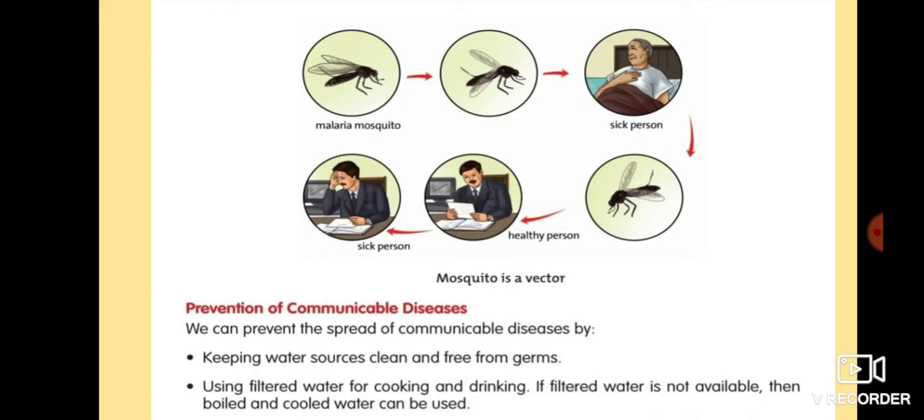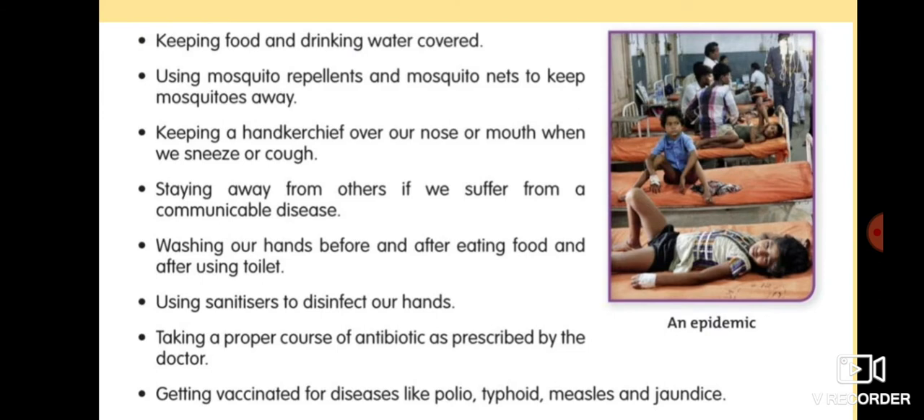Prevention of communicable diseases. We can prevent the spread of communicable diseases by keeping water sources clean and free from germs. Using filtered water for cooking and drinking. If filtered water is not available, then boiled and cooled water can be used. As we did in earlier times, we boil our water and then cool it down, then we use it for our daily use. Keeping food and drinking water covered. This is very necessary for us.